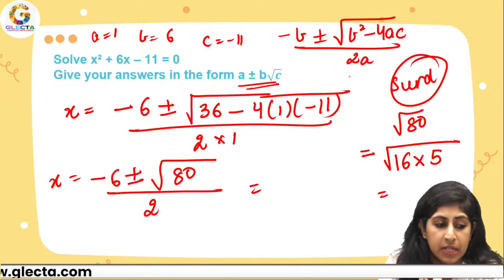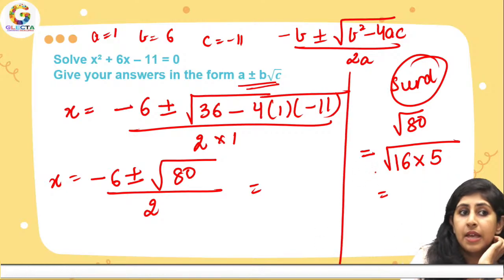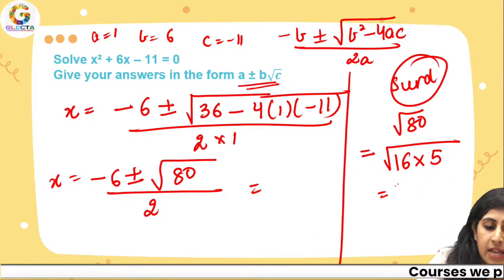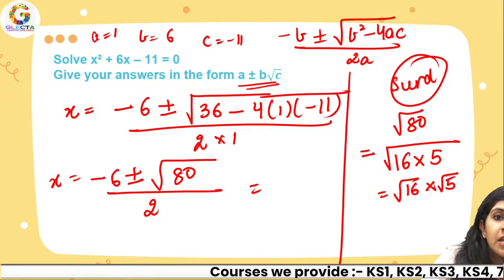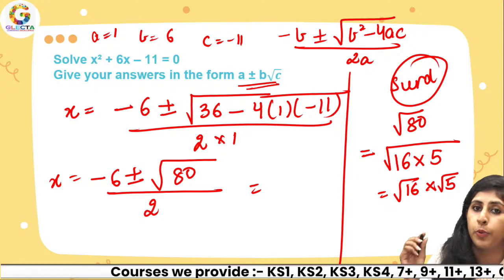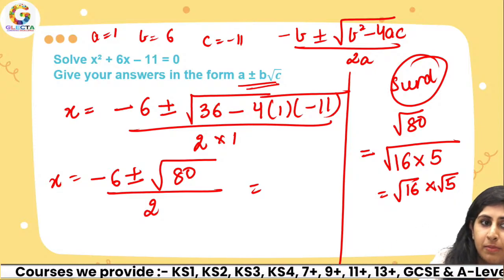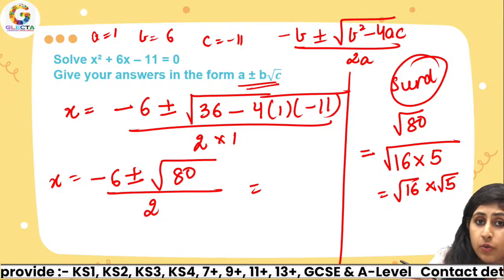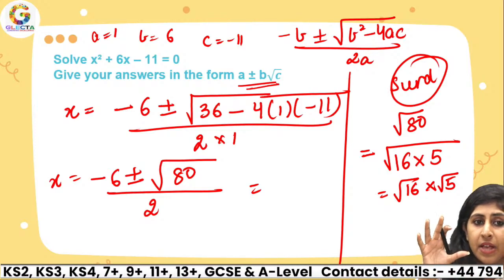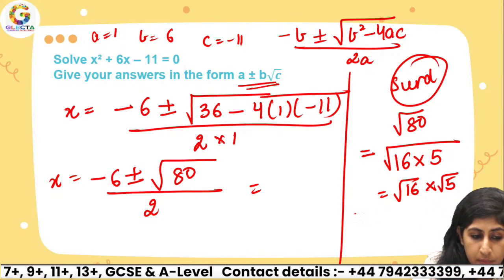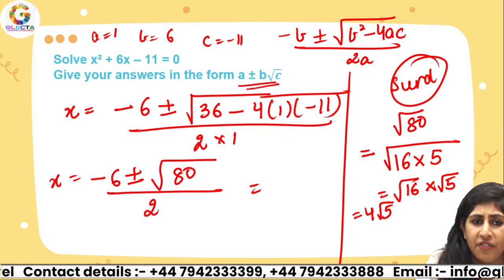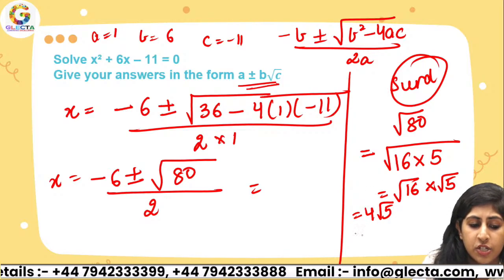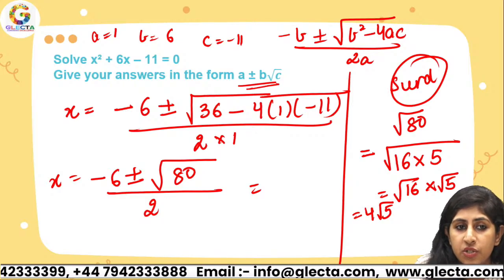So you can separate 16 and 5: square root of 16 times square root of 5. I hope you guys can see whatever is written behind me. Now square root of 16 is 4, and square root of 5, I can't simplify. So I'll just write it as 4 surd 5.